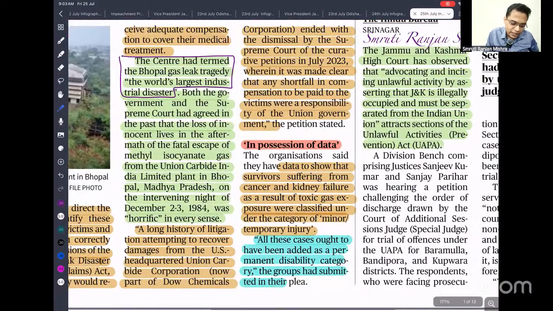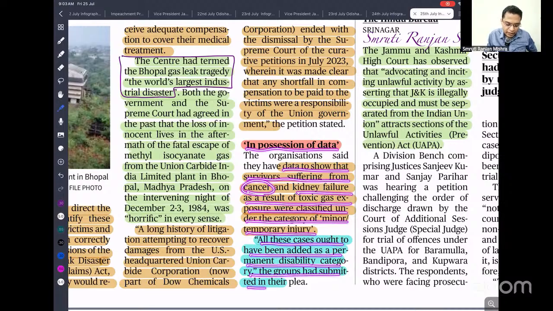So next, in possession of data, the data shows that survivors suffering from cancer and kidney failure as a result of toxic gas exposure were classified under minor or temporary injury. All these cases ought to be added to the permanent disability category. The group had submitted their plea.